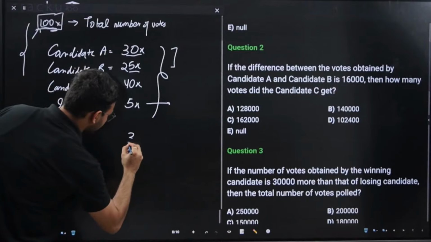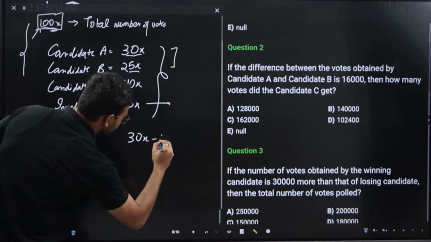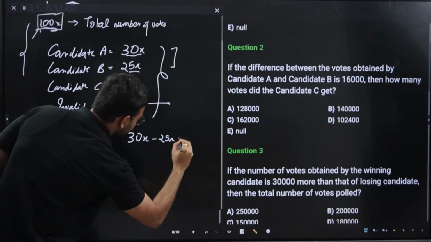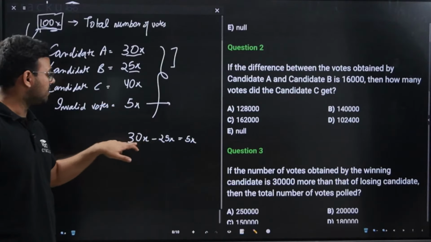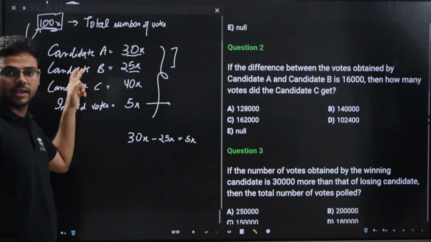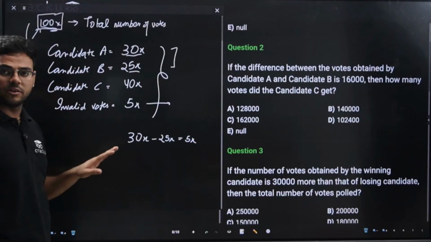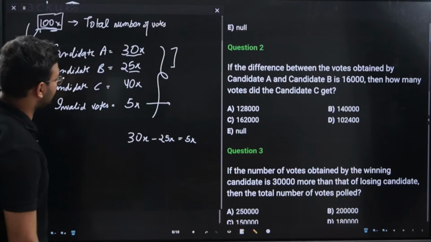So I can say 30x minus 25x is equal to 5x. This is the difference between the votes received by candidate A and candidate B.